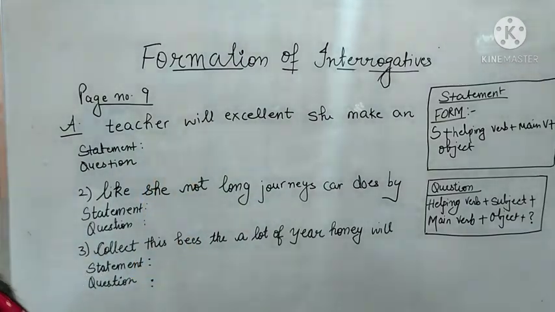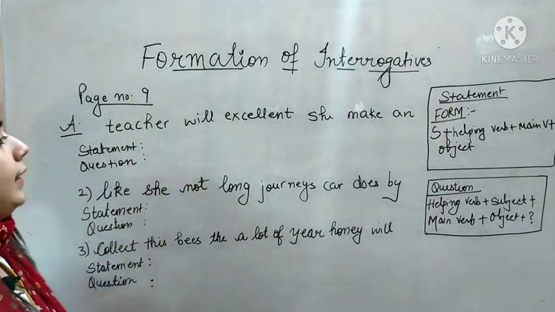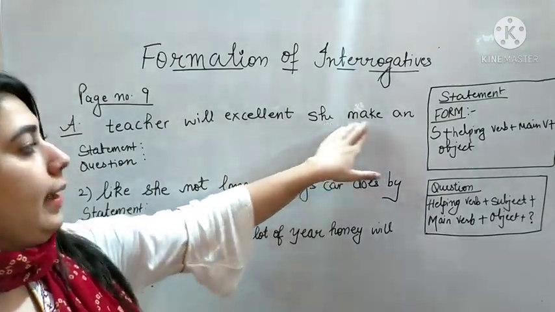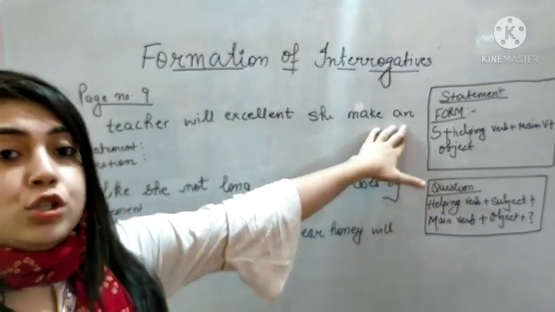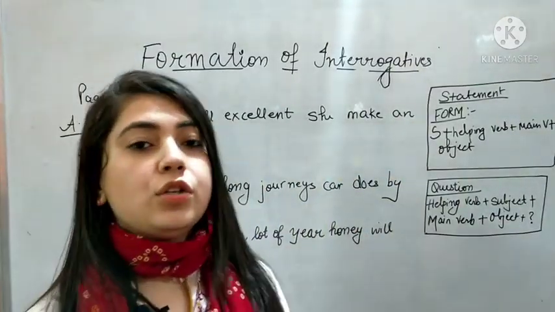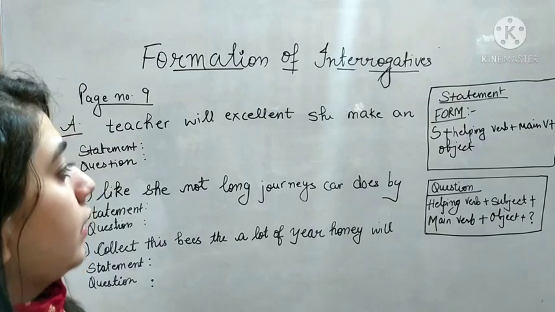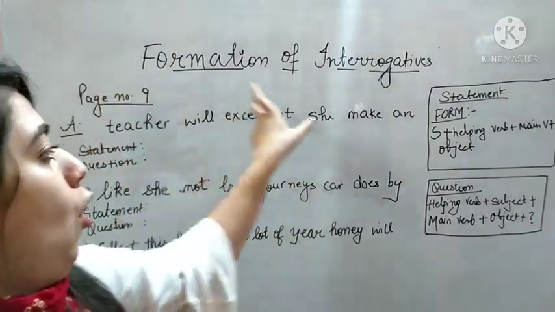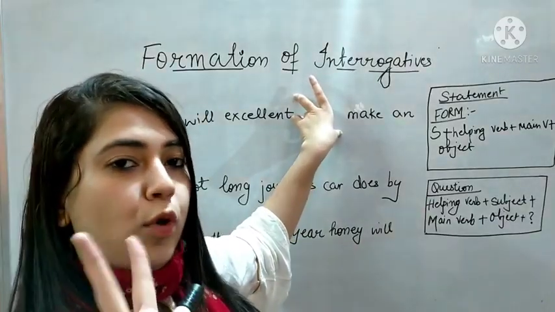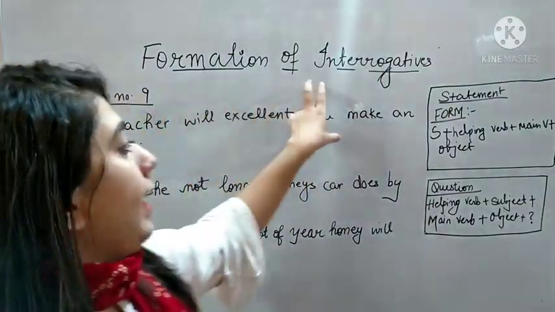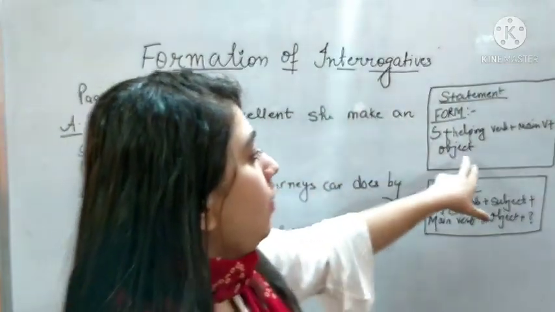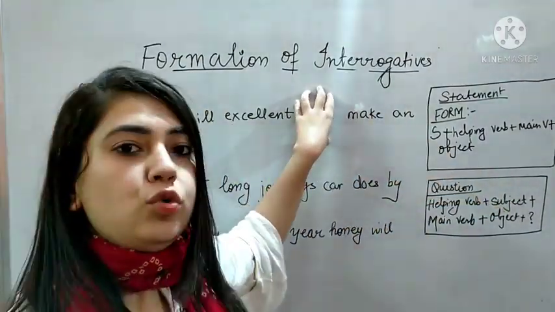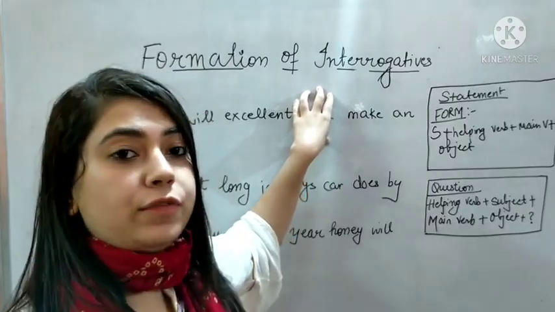So let's look at the first part. Teacher, will, excellent, she, make, an. First of all, let's look for the subject. Here there could be two subjects, either teacher or she. There are two possibilities, teacher and she. But then we'll have to think of an object also. She cannot be used at the end of the sentence.